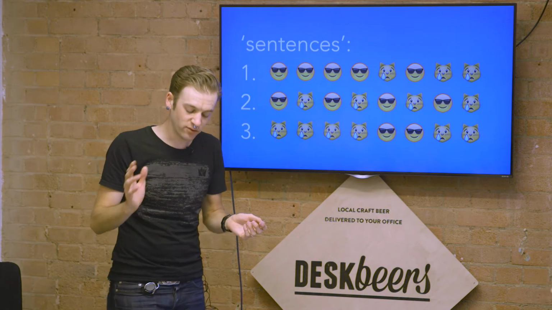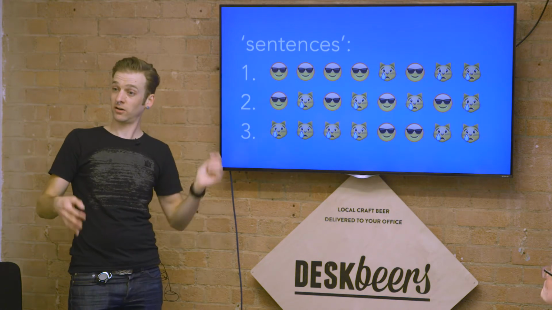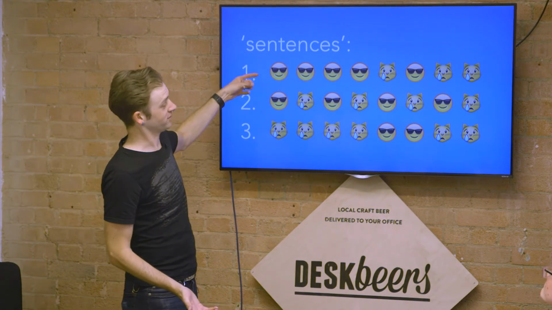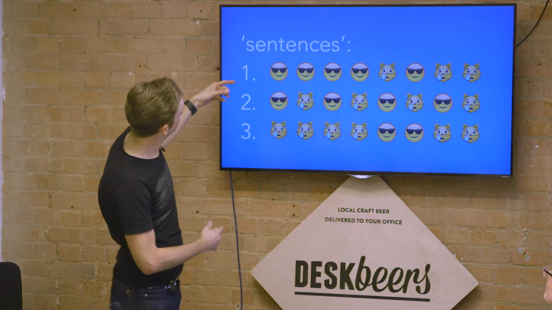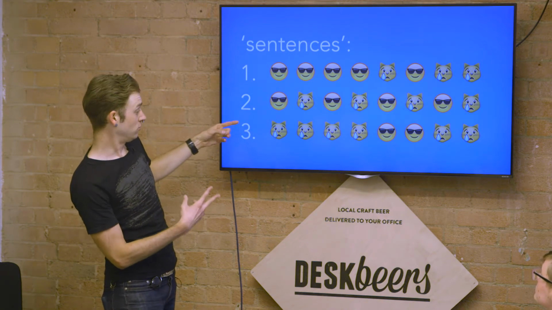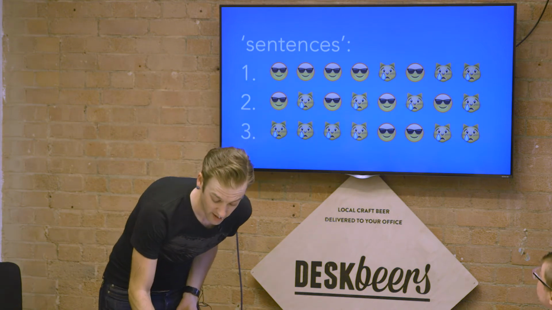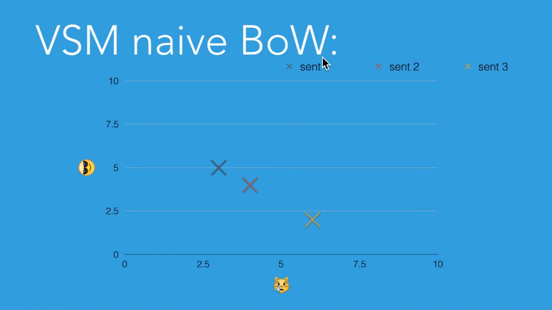Using this vector space model idea, we're going to count the number of times that each word occurs in each sentence. So this is 4 sunglass faces and 3 sad cats, this is 4 of each, and this is 5 sad cats and 2 sunglass faces. And we can put that into a vector space. Since there are only 2 words, conveniently enough, we can just put it in a 2-dimensional graph. If you have more words, you just have more axes in the graph. More than 2 axes is very difficult to draw, but you can still do the math the exact same way.